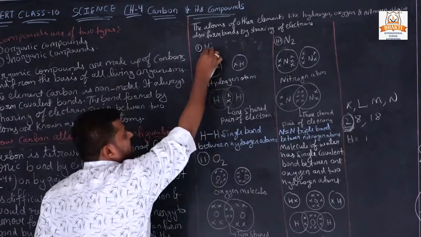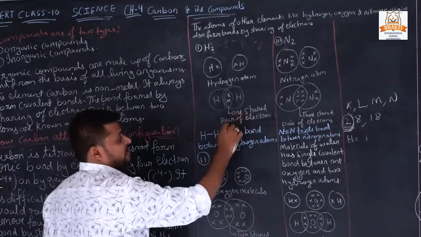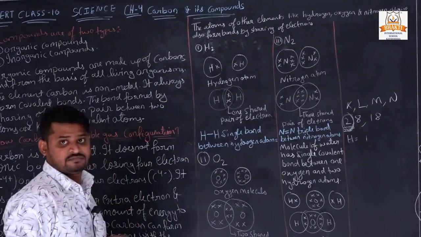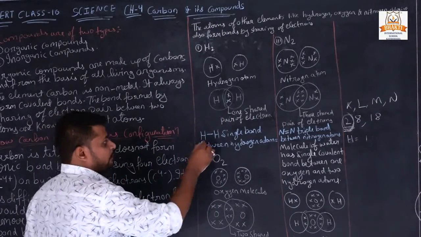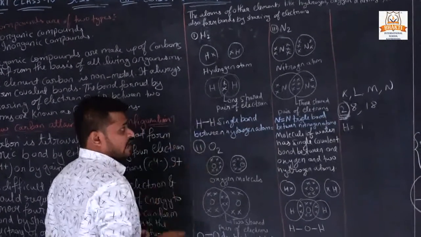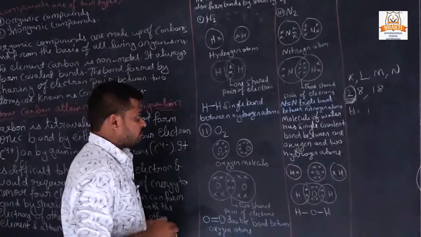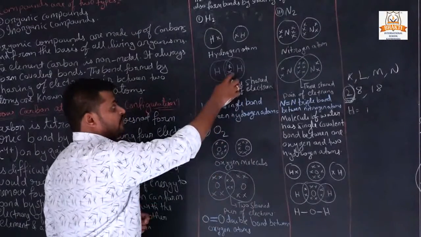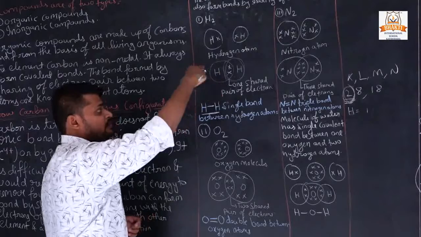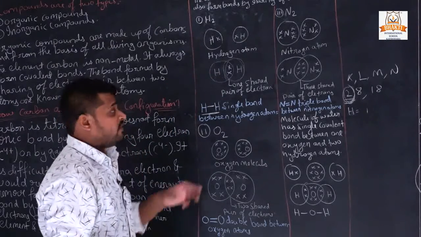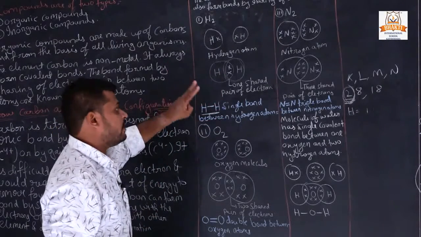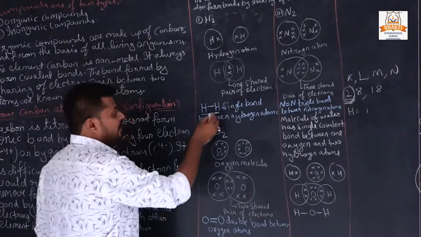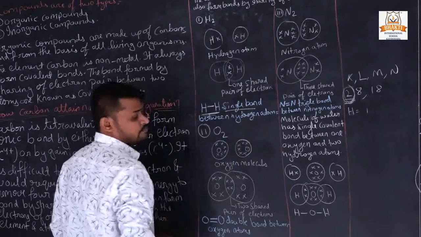That's why we write H2. So here one shared pair of electrons means there is 1 electron shared between them. Both have one electron shared, so they make a single bond. So like this we make a bond. If it shares 2 electrons, then it makes a double bond. If it shares 3 electrons, then it makes a triple bond. Here it shares only a single electron, that's why it is a single bond.